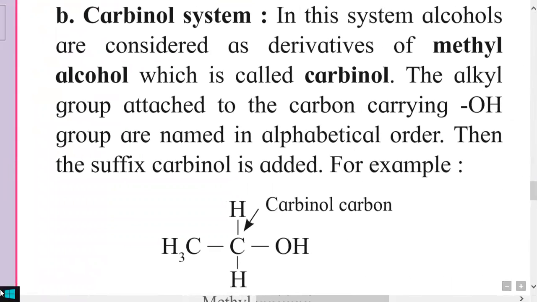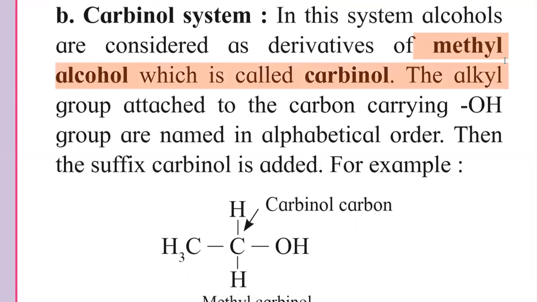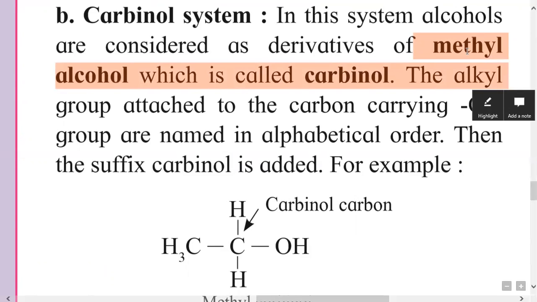According to this system, methyl alcohol, the first member of the homologous series of alcohols, is named carbinol. If alkyl groups are bonded to this carbon atom of the methyl group, then the names of these alkyl groups are given separately, followed by the name carbinol. In this way, names are given according to the carbinol system.